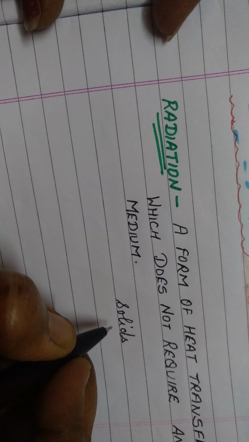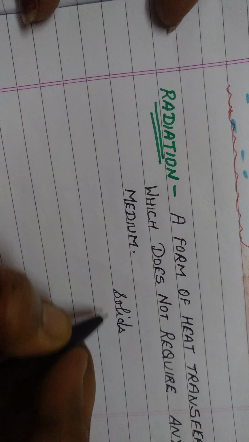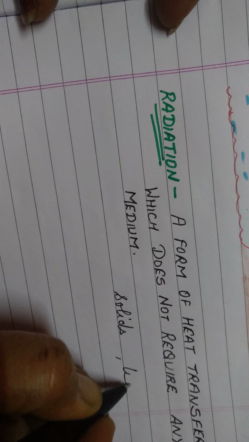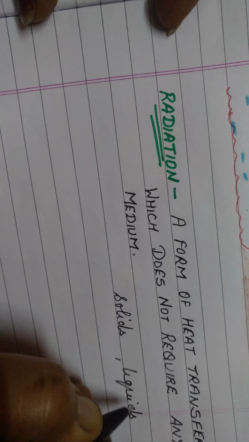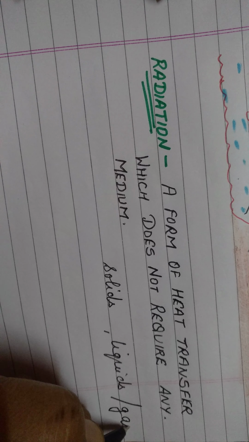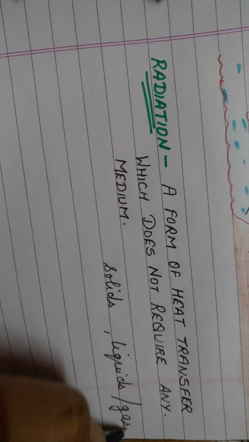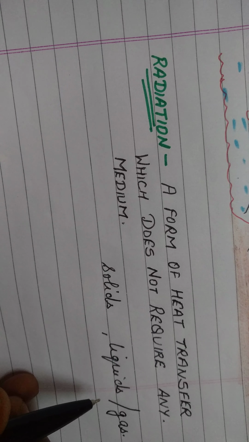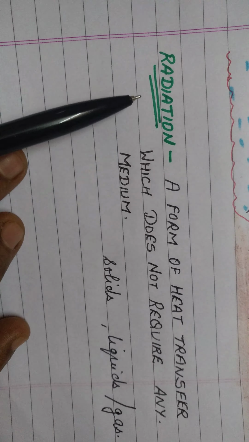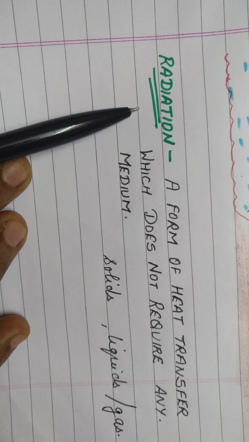In convection, the medium is either a liquid or a gas through which heat can transfer. But that is not the case with radiation. Radiation does not require any medium.